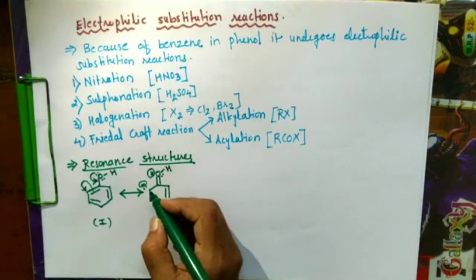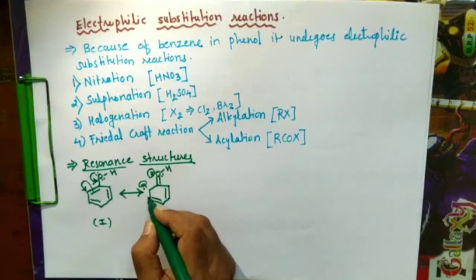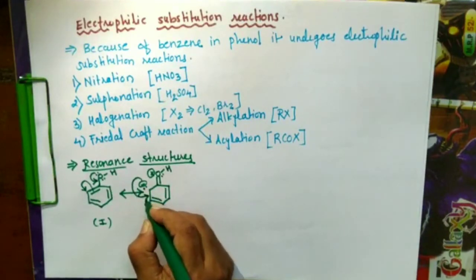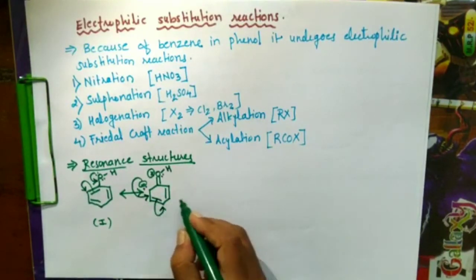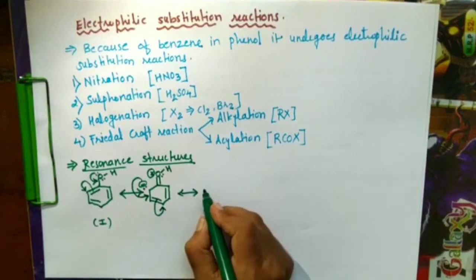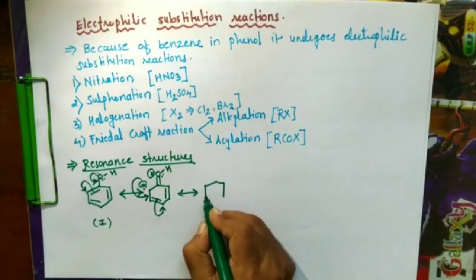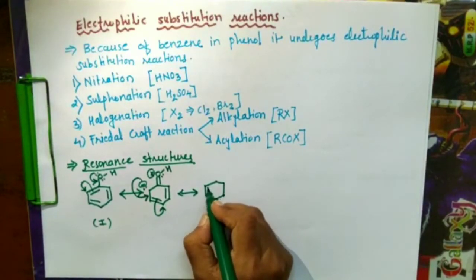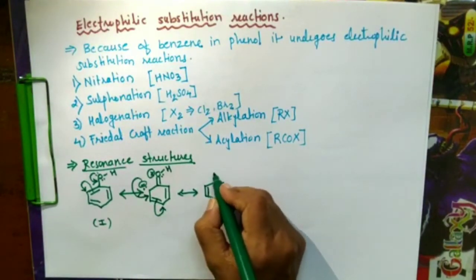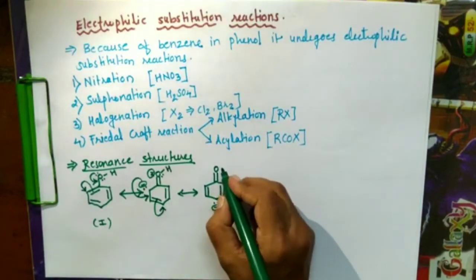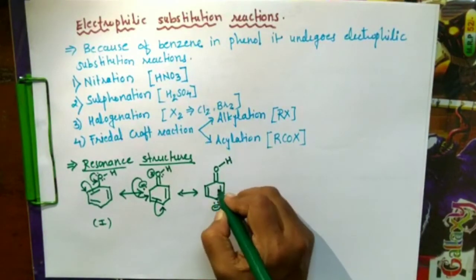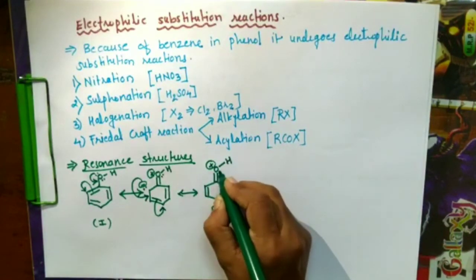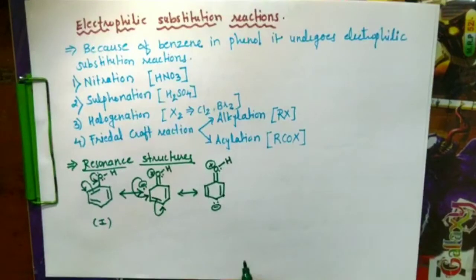There is a generation of polarity, and the electron density is more at the ortho position. Then these electrons again form a bond here, and this charge will come over here, and we get another resonance structure which shows electron density at the para position. The bond between oxygen and the carbon of this benzene ring will have double bond nature. This one lone pair is as it is.